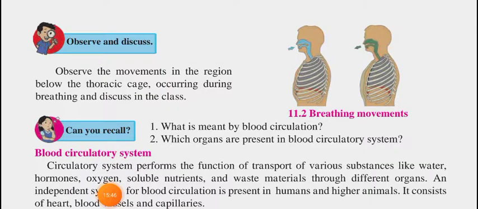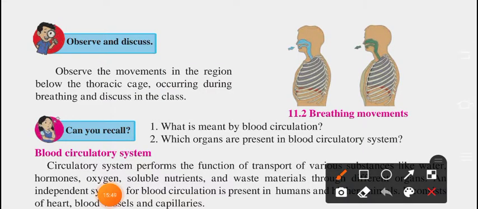Here you can observe the size of our chest while breathing. When you are breathing in, the size of the chest is increasing, and when you are exhaling the air from your body through the nose, then the size of your chest is going to decrease. And this is the movement of breathing.